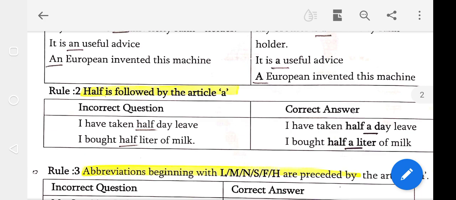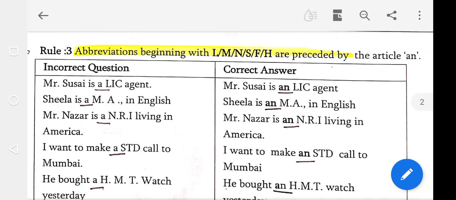Next one. I bought half liter of milk. Yes, this is an incorrect question. Which one is right? Tell the answer. I bought half a liter of milk. Next one. Rule 3. Abbreviations beginning with L, M, N, S, F, H are preceded by the article an.